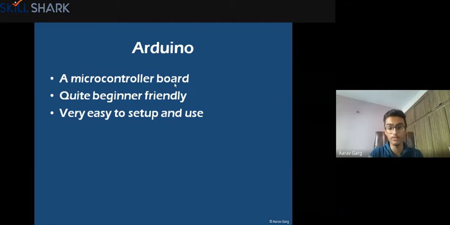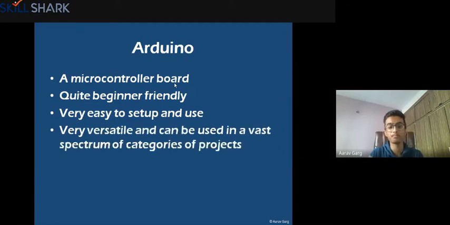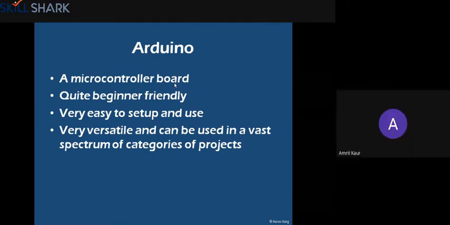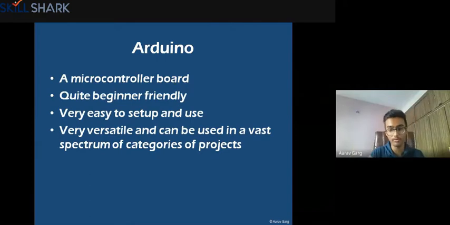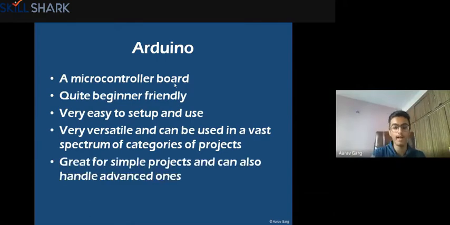Then it is very easy to set up and use as well. Then also it is very versatile. There are many different kinds of projects that you can make with Arduino. The categories are very vast. Another thing is that when you begin, you'll make very simple projects. Then when you start getting an interest, you'll go deeper, and then you'll make advanced projects as well, right? So Arduino can handle advanced projects as well.